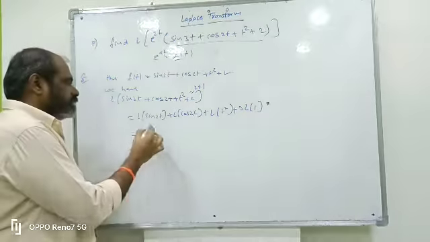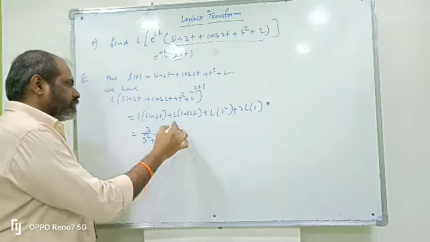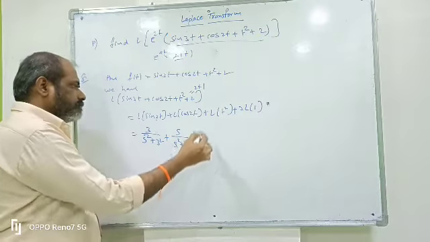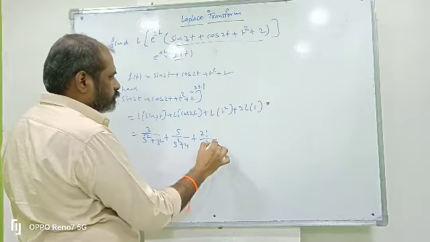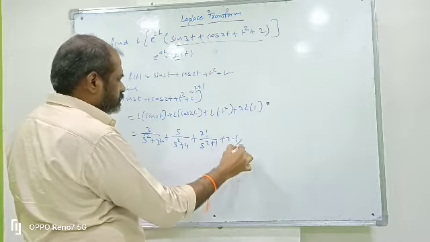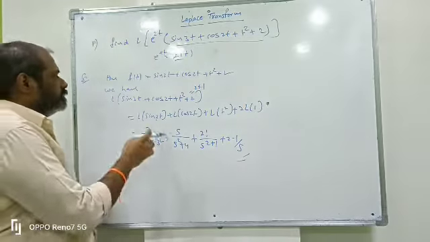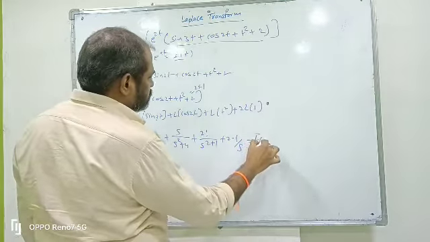L of sin 3t means L of sin at, a means 3, a by s square plus 3 square. L of cos 2t means s by s square plus 4. L of t square means n factorial by s power n plus 1, n means 2, so 2 factorial by s power 2 plus 1. L of 1 means 1 by s. This is the Laplace transform of sin 3t plus cos 2t plus t square plus 2. This is f bar of s.